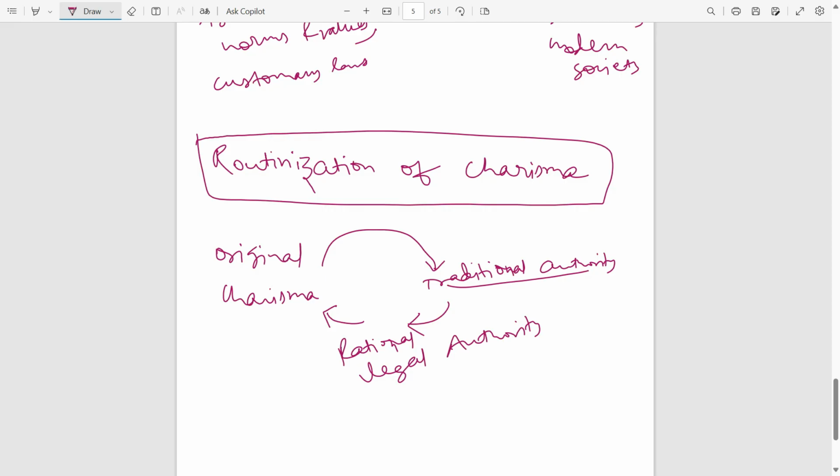So this was all about Max Weber, what books he has written and what important theories he has propounded.